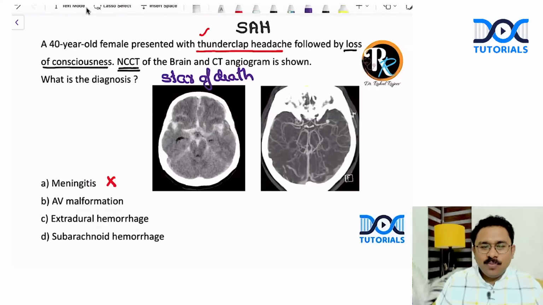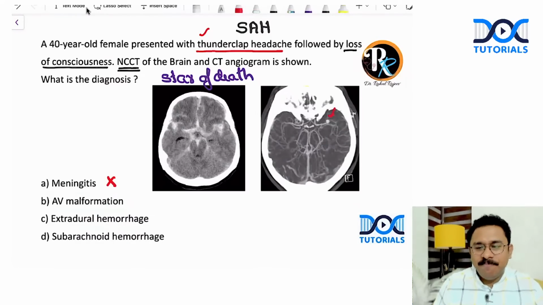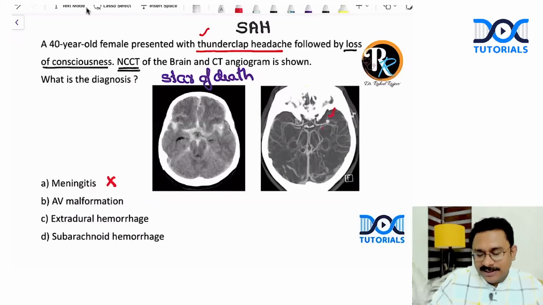Now, what could this be? You're looking at the CT on one side, the CT angio on the other side. Can you guys spot an aneurysm here? Yes, this could very well be a berry aneurysm, especially involving the middle cerebral artery. You can see there is an aneurysm, and probably there has been an aneurysmal rupture that has resulted in a diffuse subarachnoid hemorrhage, right?